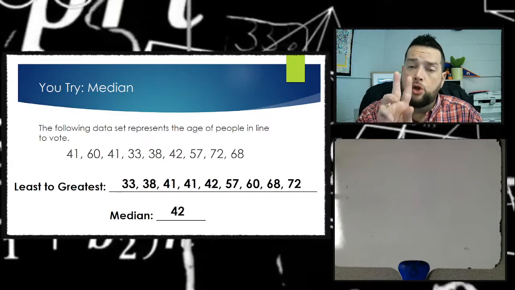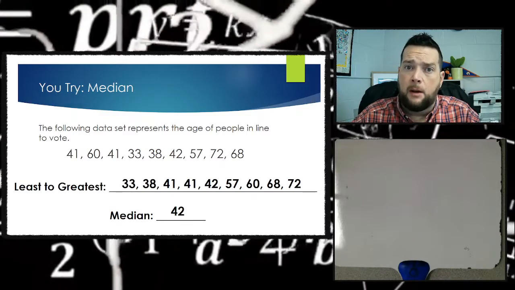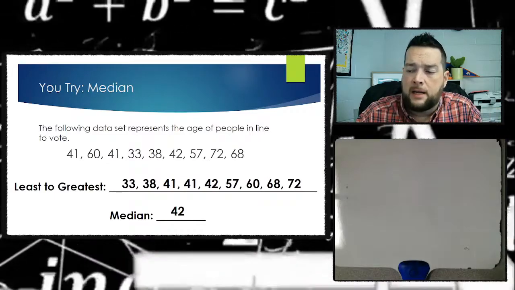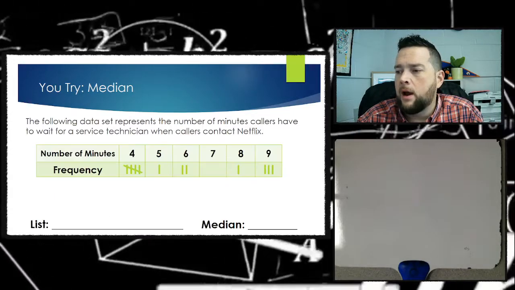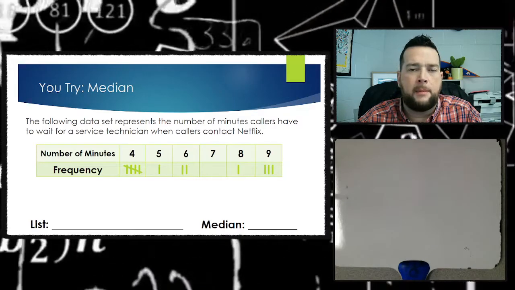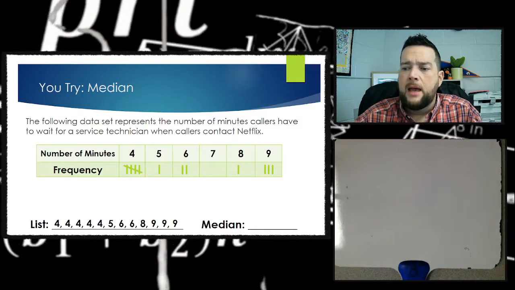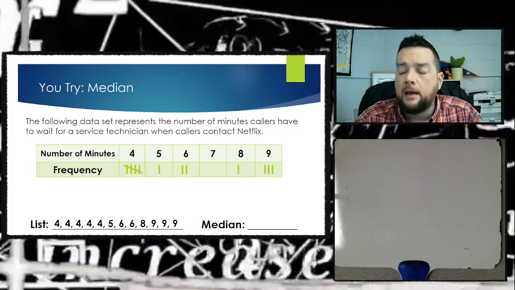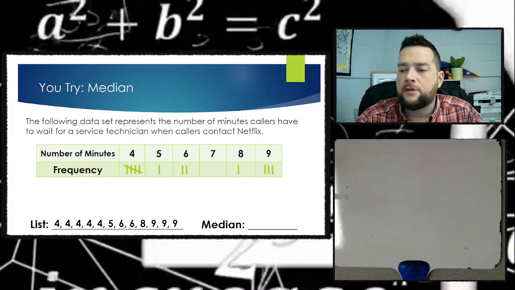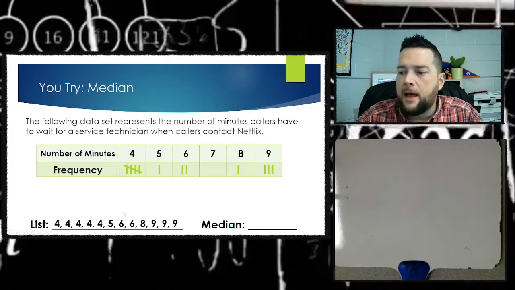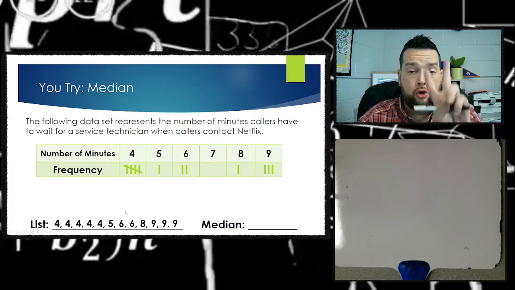If you come down to 2 numbers in the middle because you had an even number of data points, then you take those 2 numbers, add them together, and divide by 2. That'll be your median. All right? Let's try this one. Go ahead and pause the video and try it yourself, then come back. All right, first step is to order them from least to greatest. Then I'm going to have to scratch off the first and the last, the next first and last. So I'll come down to 2 numbers in the middle.